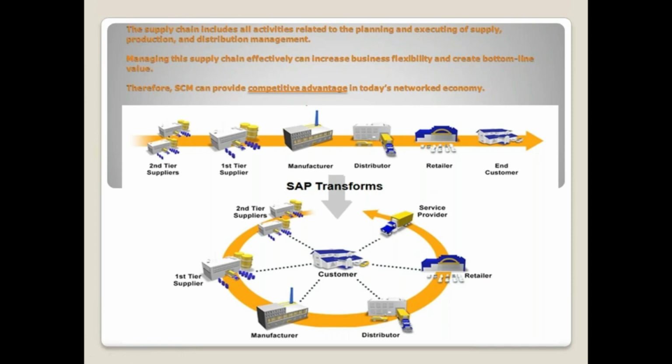See, for example, a customer wants to buy something, so he will go to the retailer, and the retailer will buy from the distributor, and the distributor will buy from the manufacturer, and the manufacturer will get a component from the supplier or vendor.